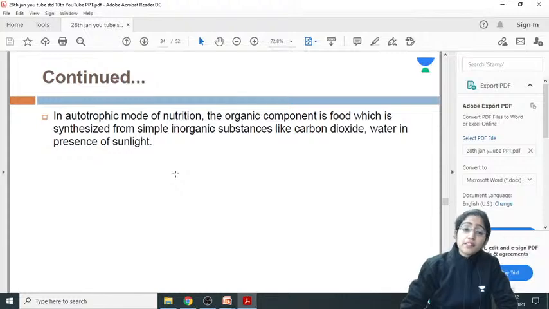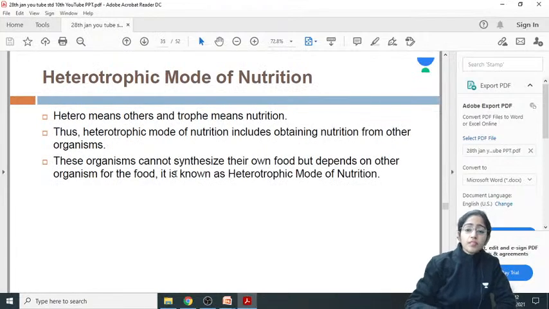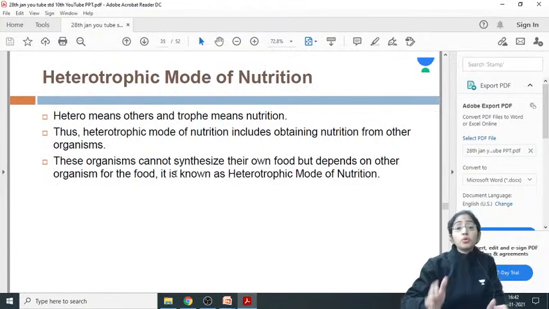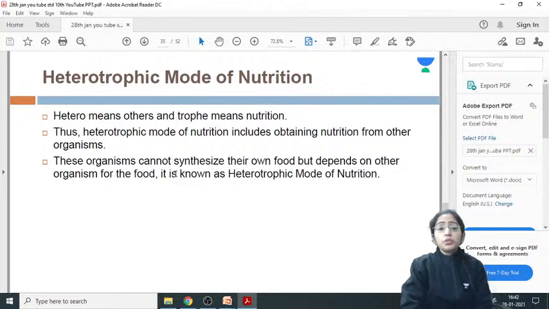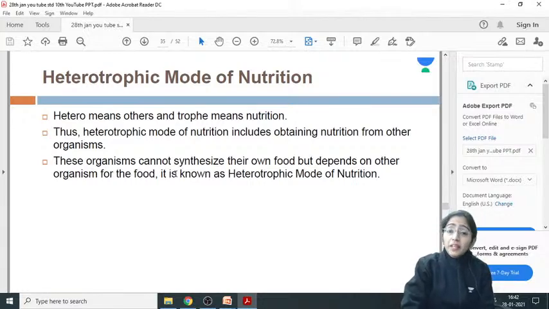Water and in the presence of the sunlight. So autotrophic and heterotrophic, these are the two modes of nutrition basically. Heterotrophic mode of nutrition, hetero means others and troph is again the nutrition. Heterotrophic mode of nutrition is when the organism cannot synthesize their food but obtains the nutrition from the other organism.